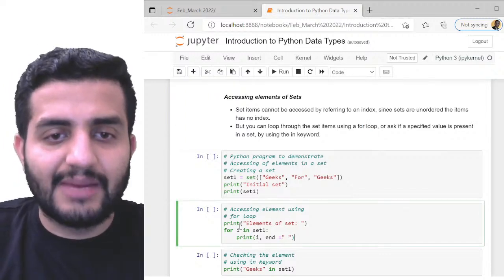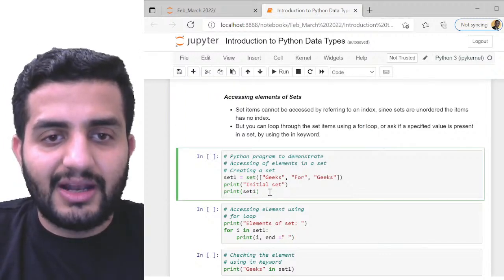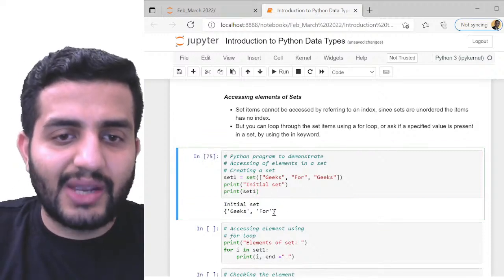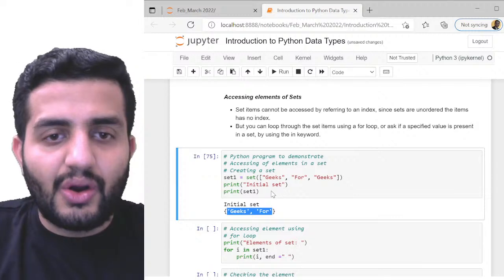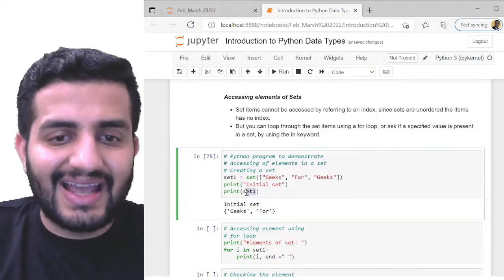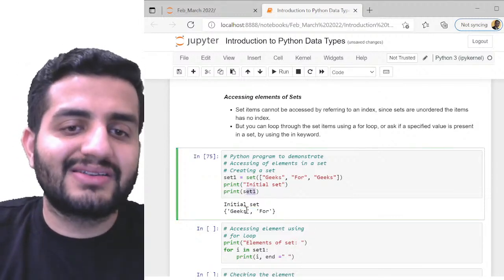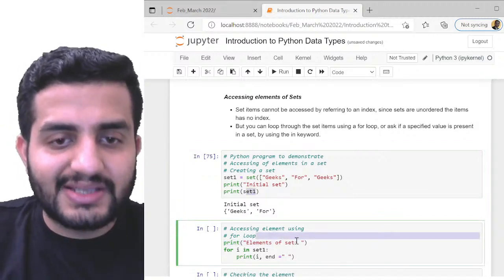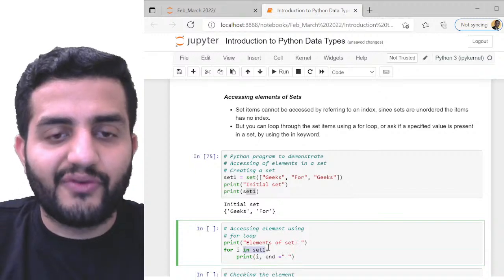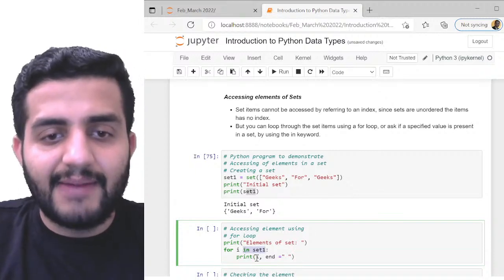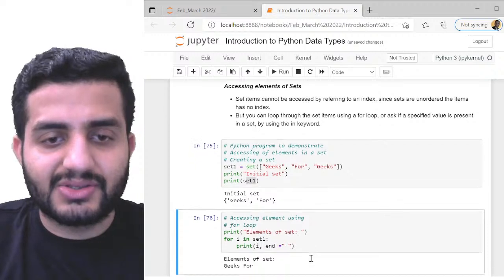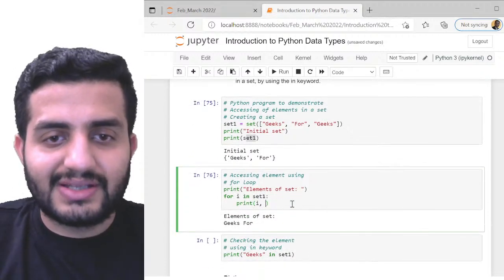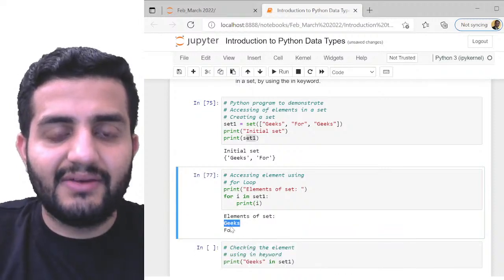For example, I have this set 1, the initial set. If you can see this, I only have geeks and for. Now on this set 1, if I have to access geeks, for example, how can I get that? For the elements of my set, I have to run it over my loop. So for i in set 1, I'll be printing i. Okay, so like this I'll be getting geeks and for.